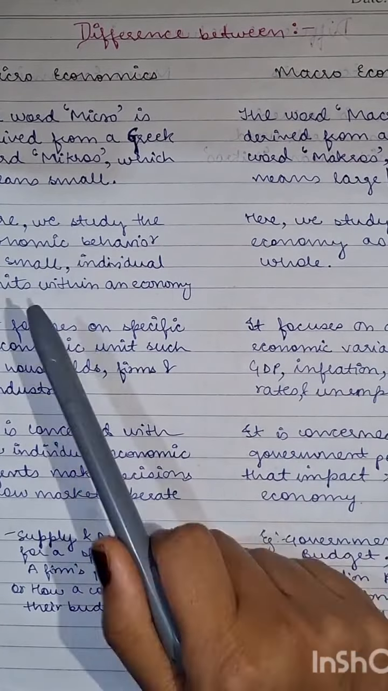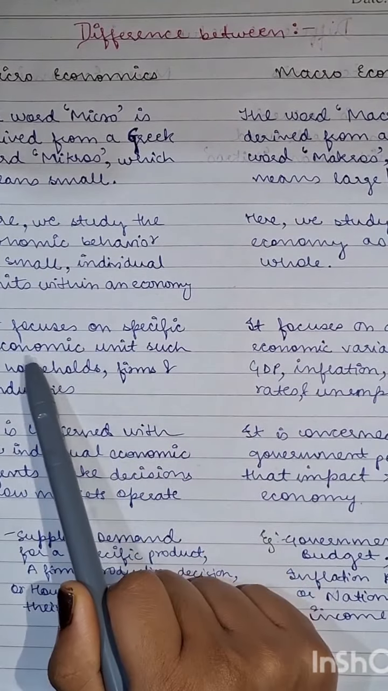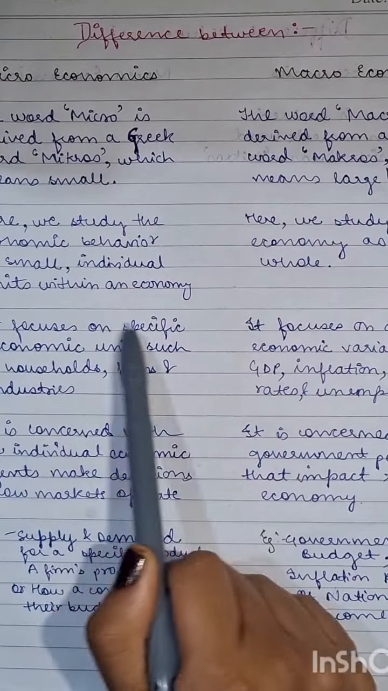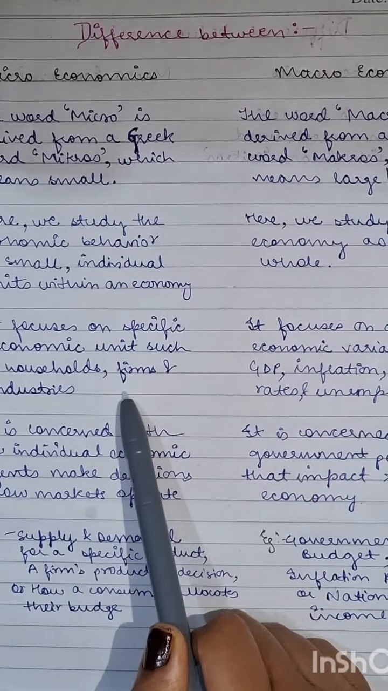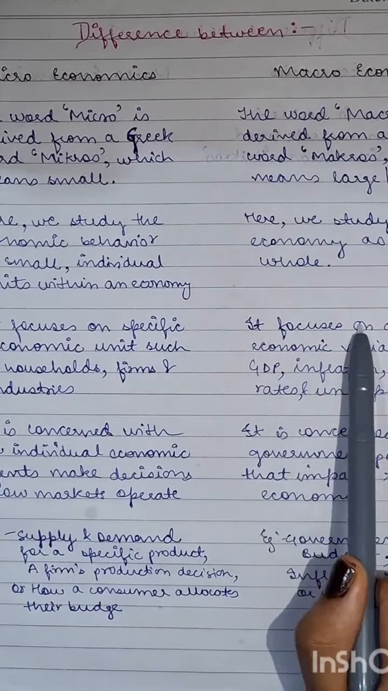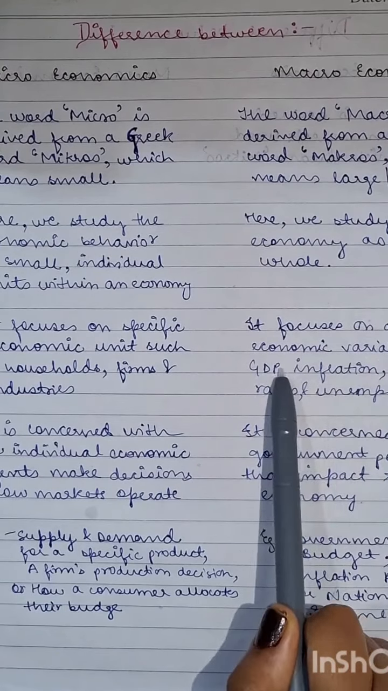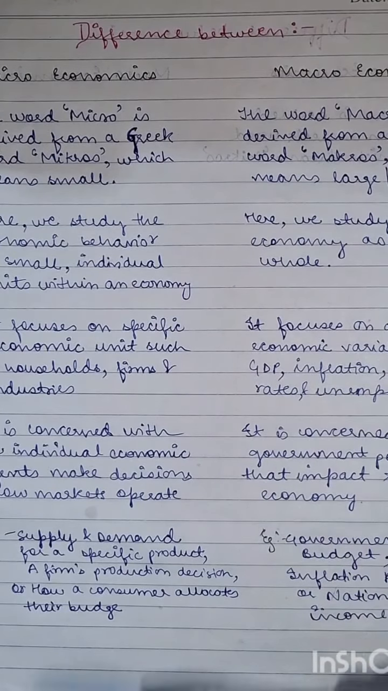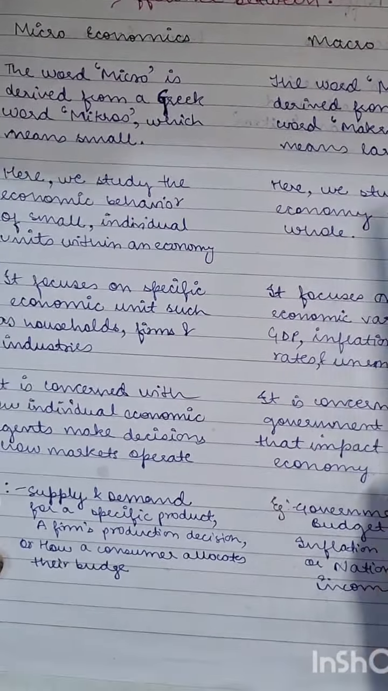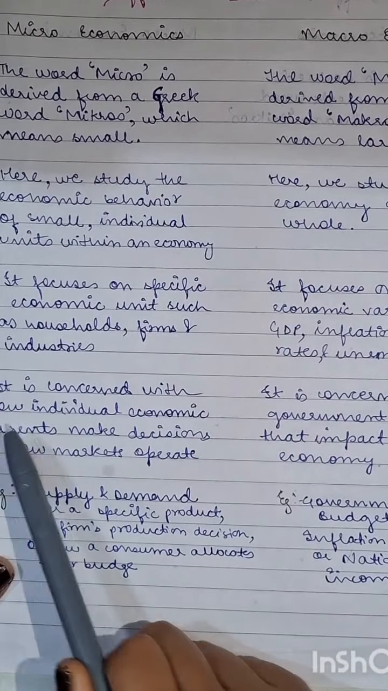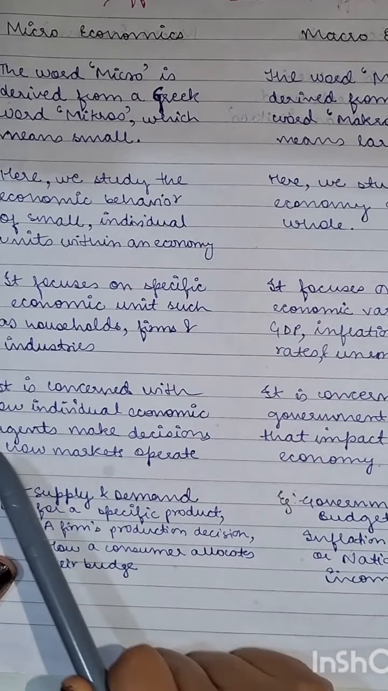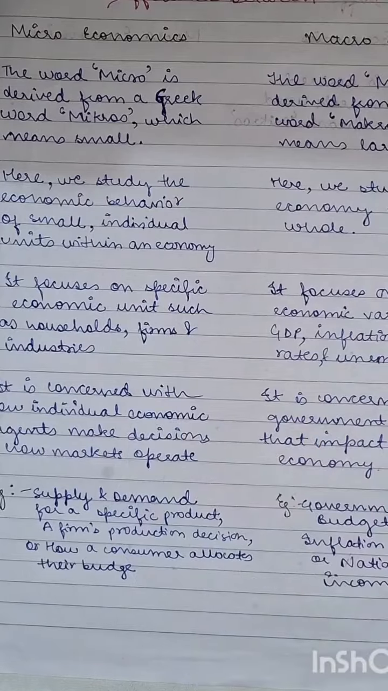And that is what our next point is saying. It says that microeconomics focuses on specific economic units such as households, firms and industry, whereas macroeconomics focuses on aggregate economic variables like GDP, inflation, interest rates and unemployment and other things as well. Now moving to our next point. Microeconomics is concerned with how individual economic agents make decisions and how markets operate. The same thing as I told you above.